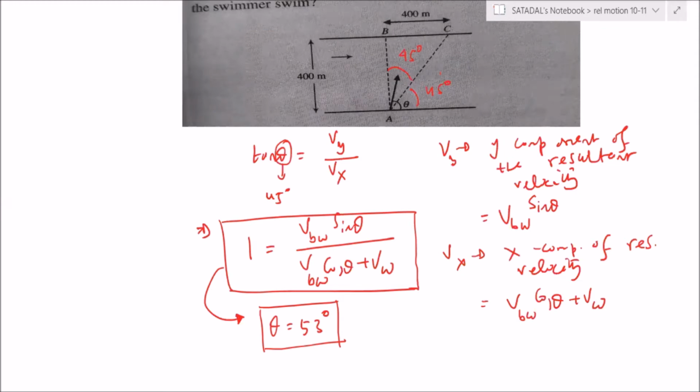Yes, Shashivardhan? Sir, first we can find the angle made by the swimmer, then subtract it from 90 degrees, no, sir? That also you can do, but this is the easiest actually. If the person has to reach point C, then we can clearly see it is at 45 degrees. Okay, sir.